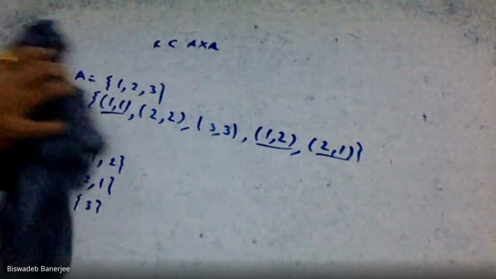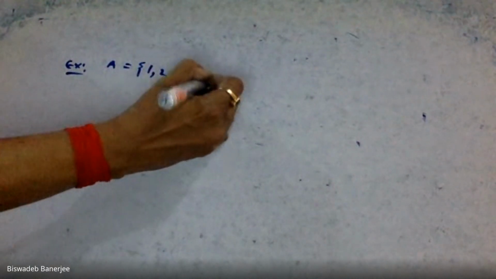Another example of equivalence class. Suppose we have a set 1, 2, 3, 4, 5.